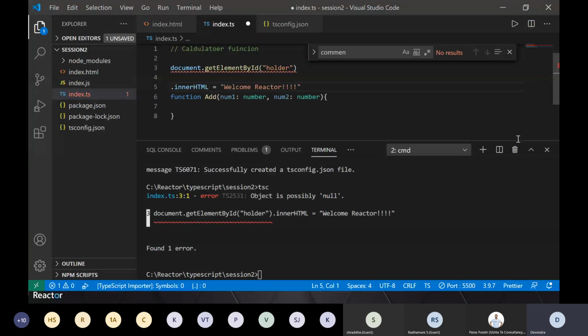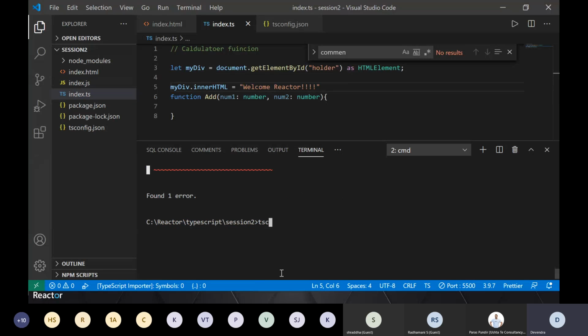So let's say my div is this, and this is an HTML element, right? And I'm saying my div dot this. And these are JavaScript related stuff. I'll not go into much detail, but TypeScript was trying to see what type of object it is and whether I can get innerHTML in it or not. So that's where it was throwing me an error, and that's where I corrected it.